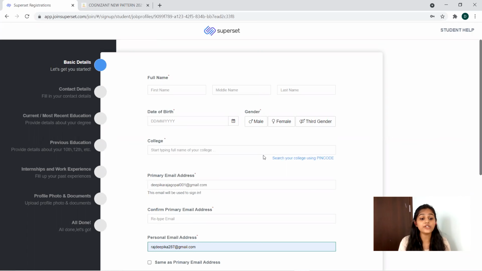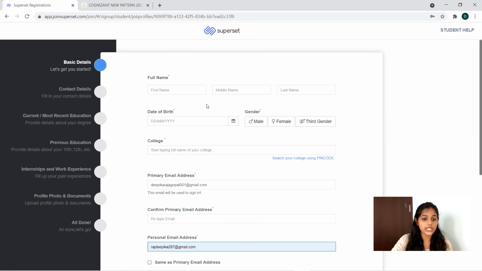So it is very important to follow all these steps like basic details, contact details, current and most recent education, previous education, internship and work experience, profile photo and documents, all done. Everything you have to do from your part to complete your registration. If you miss this step, once again I'm repeating, if you miss this step, then you cannot apply. Your application will not be accepted.